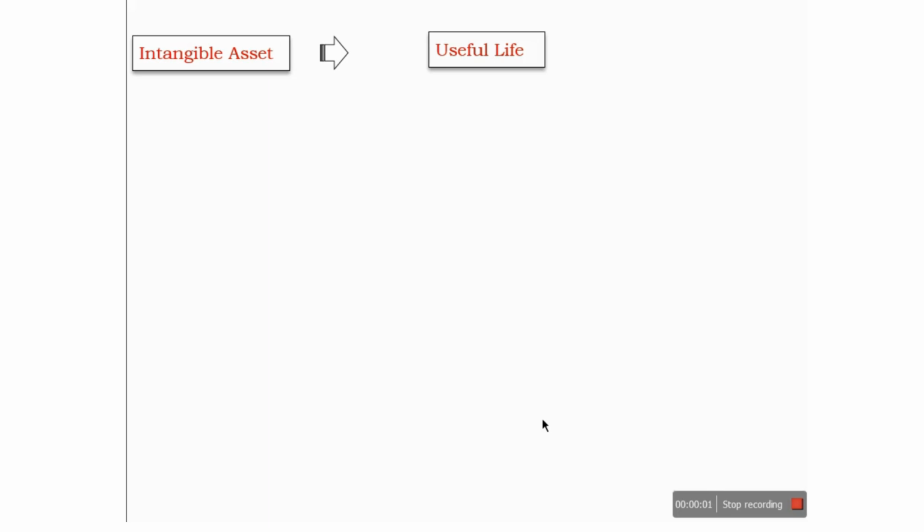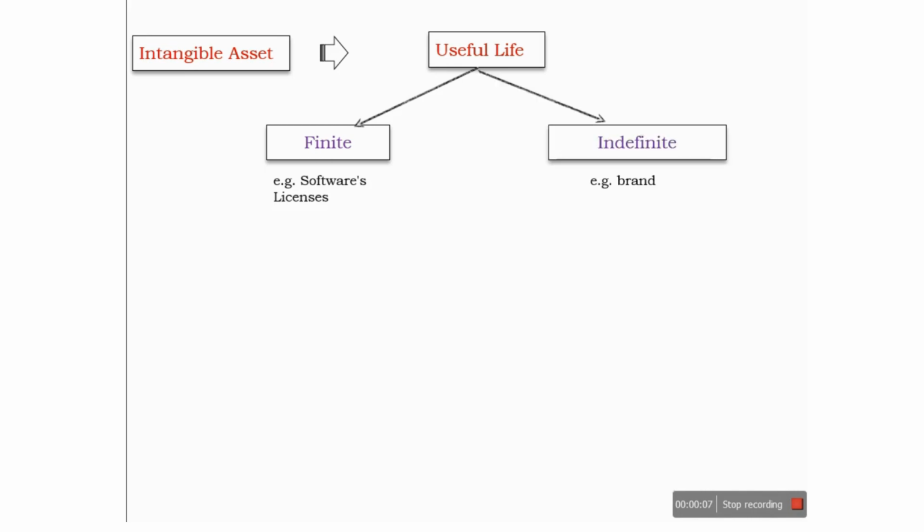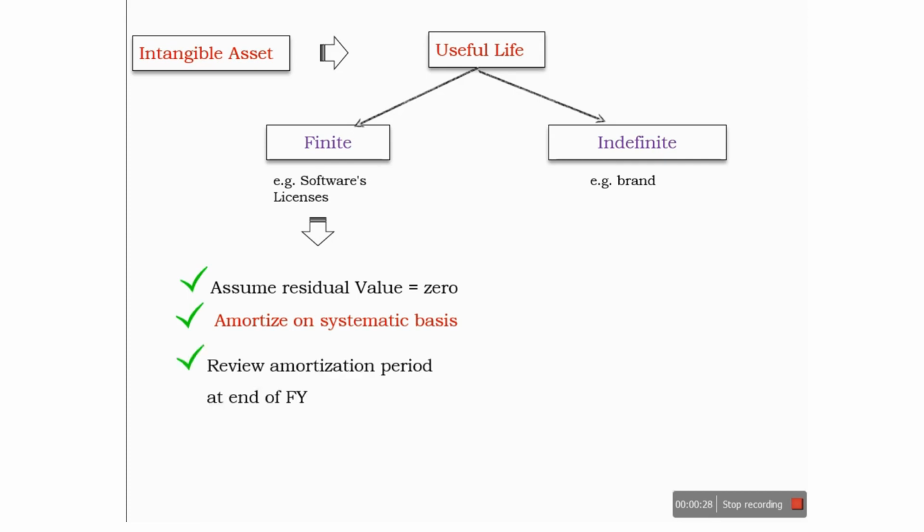The useful life of an intangible asset may be finite, for example software licenses, or it can be indefinite, maybe brand values, etc. In case of finite useful life, we need to assume residual value as 0. We need to amortize the cost of the intangible asset on a systematic basis. It may be SLM, WDB, or the unit of production method.